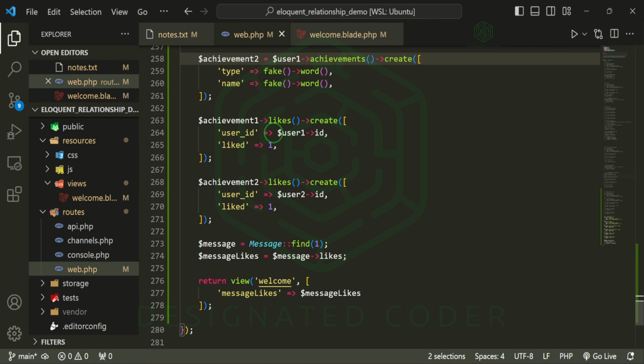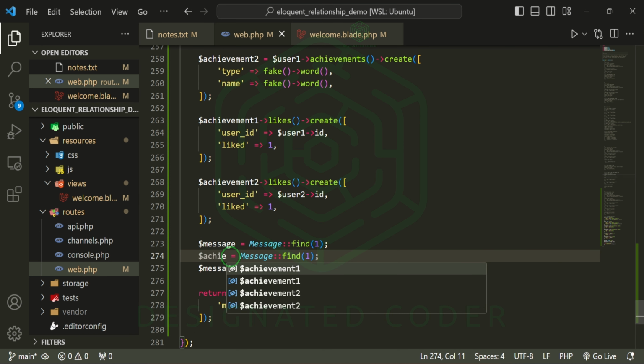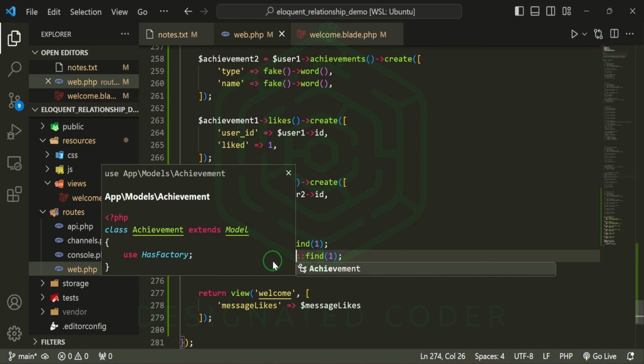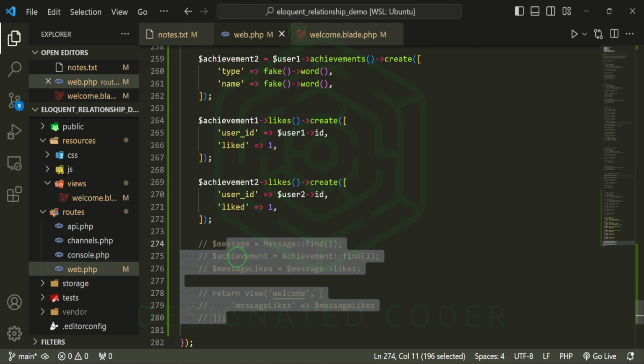So we have the likes, we have the likes for achievement 1, we have the likes for achievement 2. User ID is the exact same, as well as the liked field being inserted with 1. We can keep message find 1, but we'll do also achievement. And actually, before I do that, I want to comment this out just so that we don't get a nasty error.